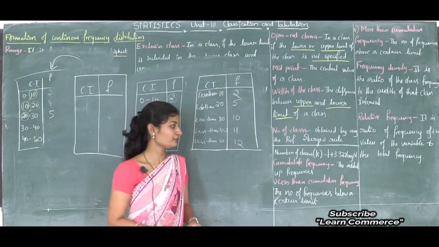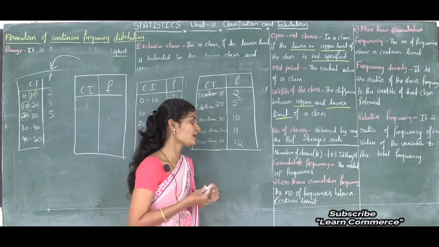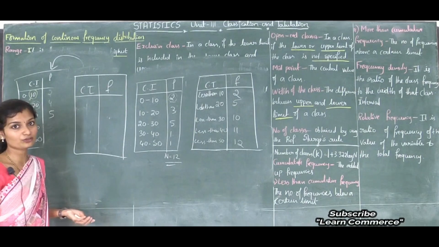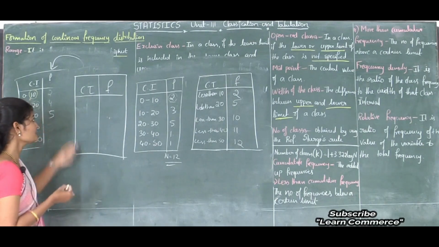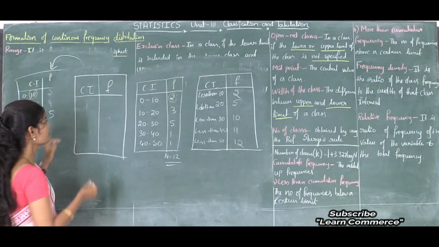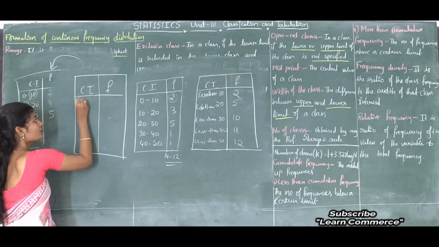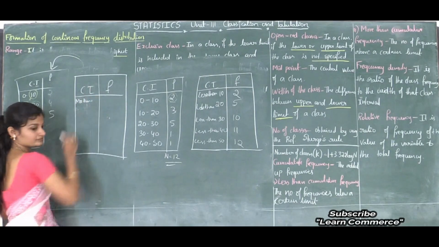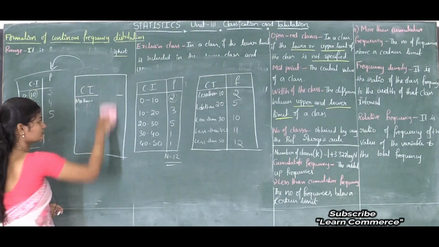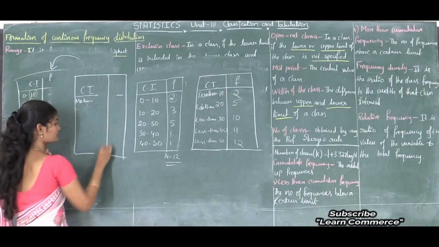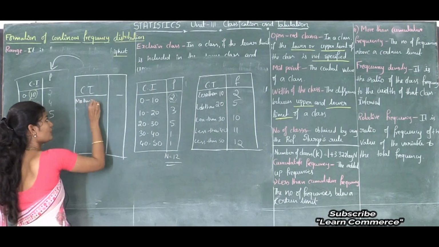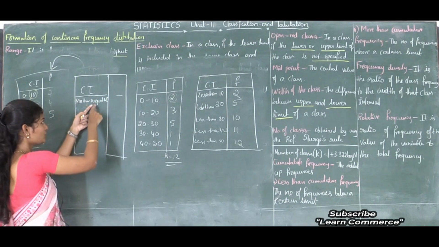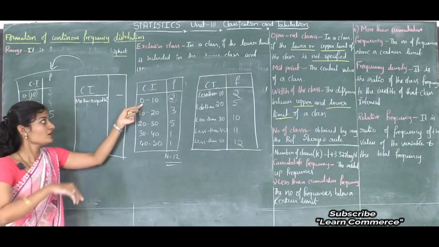Next, what is more than cumulative frequency? More than cumulative frequency in the sense what? The number of frequencies above a certain limit is known as more than cumulative frequency. Let's discuss. See, here I will write the first value 0, in the sense that I will write more than or equal to 0. See, more than or equal to 0.